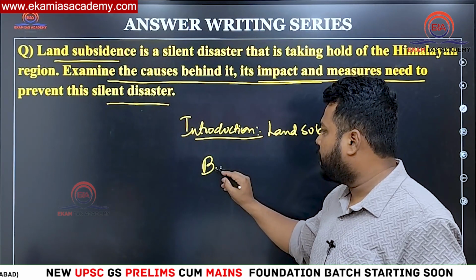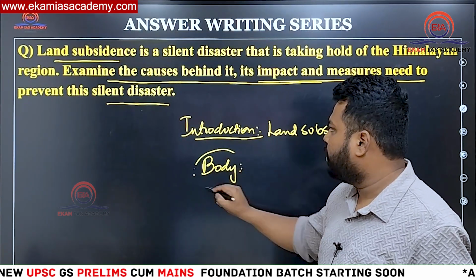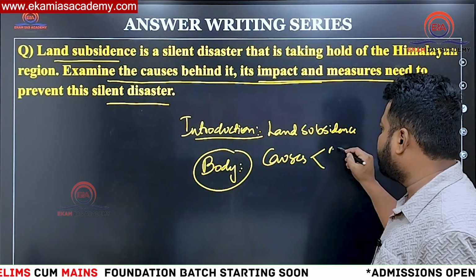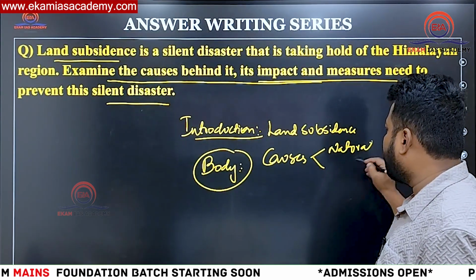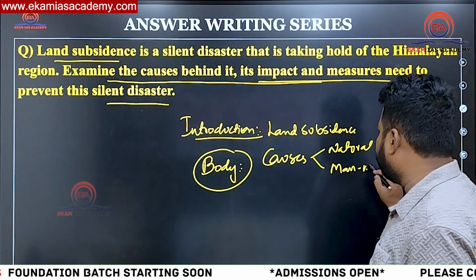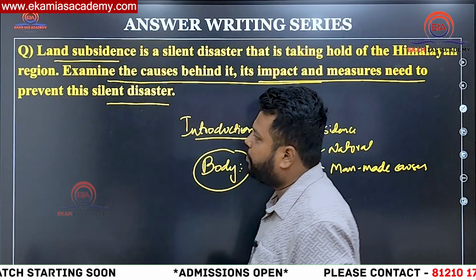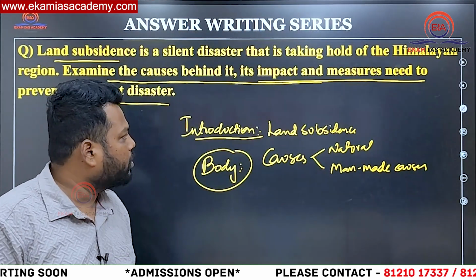Clear? Regarding the body, we have to examine the causes, natural, and make sure that you also write about man-made causes, natural as well as man-made causes.